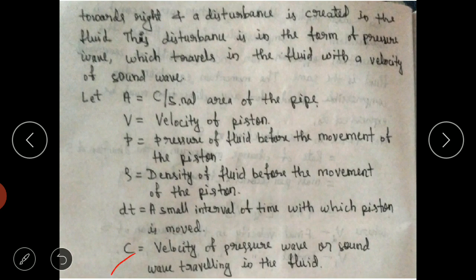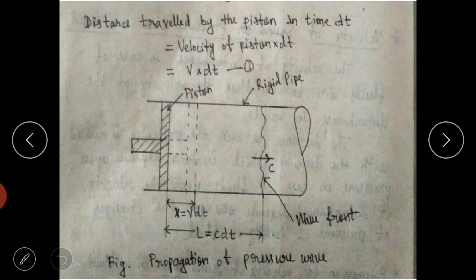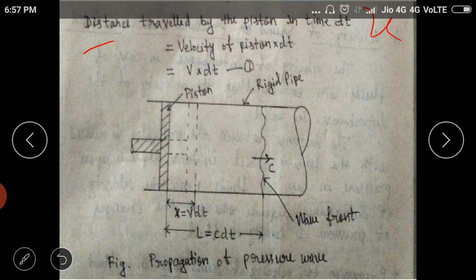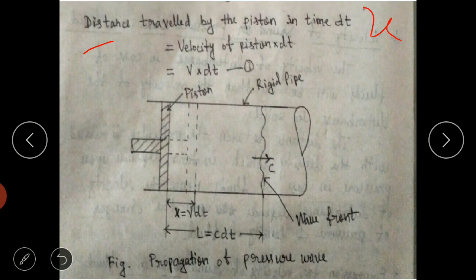Next, c is the velocity of the pressure wave or sound wave traveling in the fluid. See here, this is the velocity of the piston, whereas c is the velocity of the pressure or sound wave which is traveling in the fluid. This is very important, please understand the difference. Next, the distance traveled by the piston in time dt, which is x, is the velocity of the piston into dt, so that is v dt.